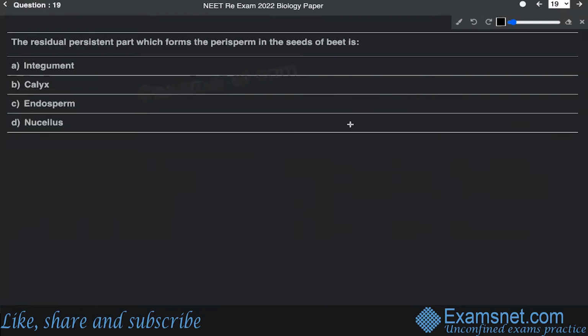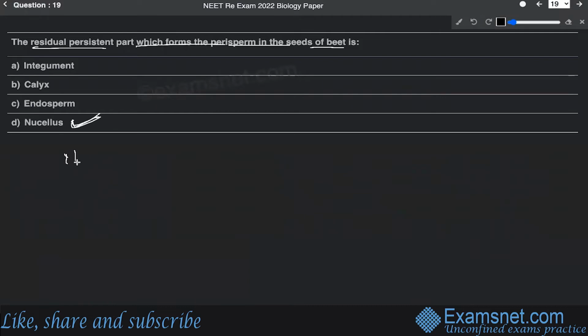Now question number 19. Question number 19 says that the residual persistent part which forms the perisperm in the seeds of beet is known as. All right. Now let me tell you that this question has been asked from the chapter of sexual reproduction in flowering plants of standard 12. The remaining residual part which forms the perisperm in the seeds of beet is known as nucellus.